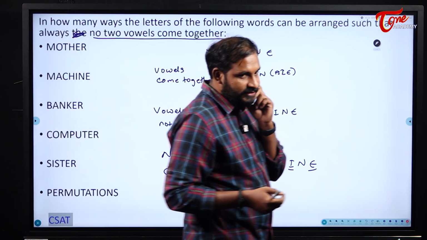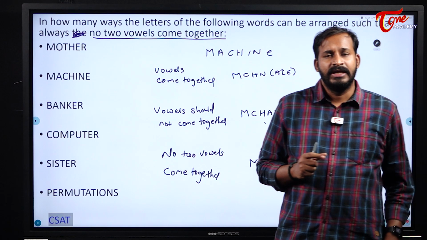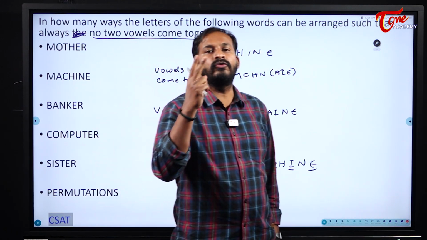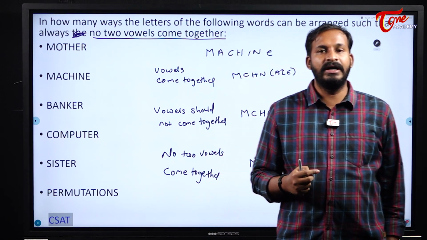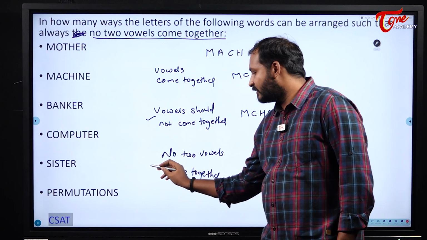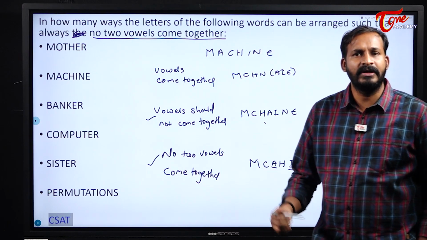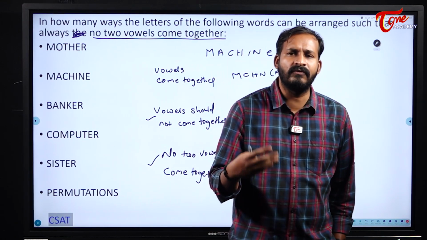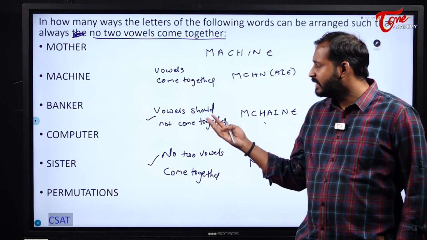Now see here students, for example, if a word contains only two vowels, then this case and this case will be the same. Why? Because there are only two vowels in that word. So obviously no two vowels come together or vowels not to come together will be the same logic.